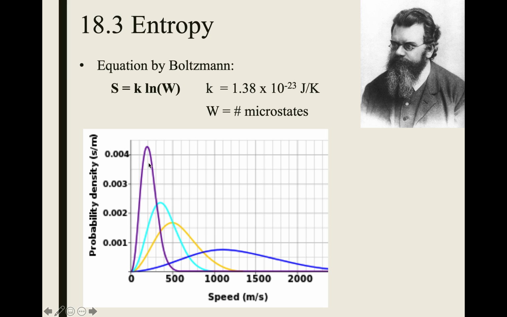So more of the gases are going to be within a smaller distribution of speeds. If the gases are moving faster, there is a much wider distribution of speeds. So this is a very classic Maxwell-Boltzmann distribution. The faster the speed here, the more microstates we have. The more possibilities for speeds that are possible.